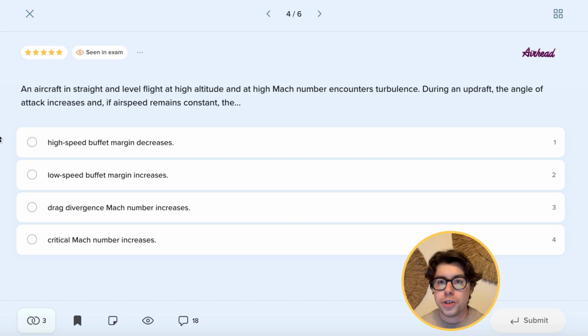So of course there is a margin at which aircraft fly, meaning there is sufficient distance between the high speed buffet and the low speed buffet. However, if our angle of attack increases at high altitudes, this margin will decrease. So the high speed buffet margin will decrease, and also our low speed buffet or the low speed stall margin will also decrease, meaning this will be slightly dangerous. The same will be true if our load increases, so during a turn, and if our weight increases, which is not that possible during a flight. However, for the exams, I've seen questions asking about exactly that.